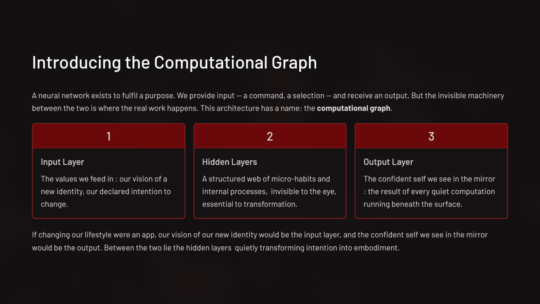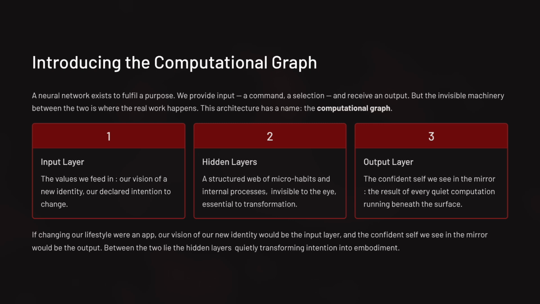Therefore, a neural network model encapsulates an input layer, an output layer, and at least one hidden layer dedicated to a complex web of calculations which may occur in a sequence or run in parallel. Such execution model illustrates the principle behind concurrent programming, through which multiple tasks can be managed simultaneously. Since our brain accepts identities, not tasks, the first step is to become accustomed not to a behavior, but to an image of self. It would be therefore more effective to say we are a person who naturally moves daily, rather than we want to work out.